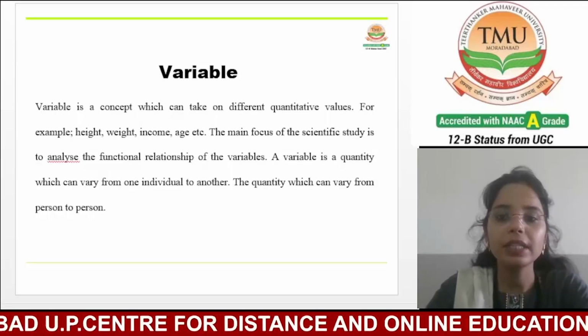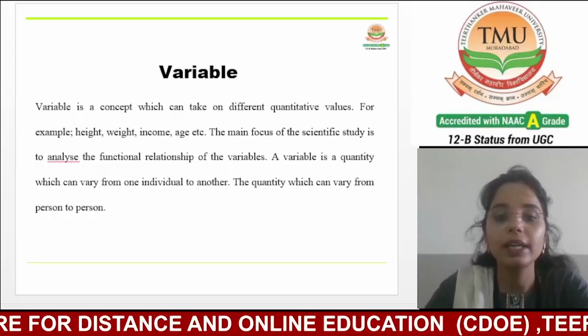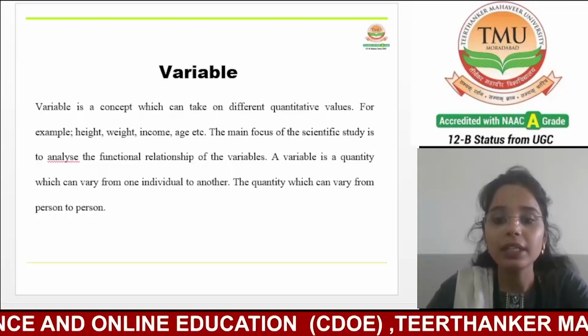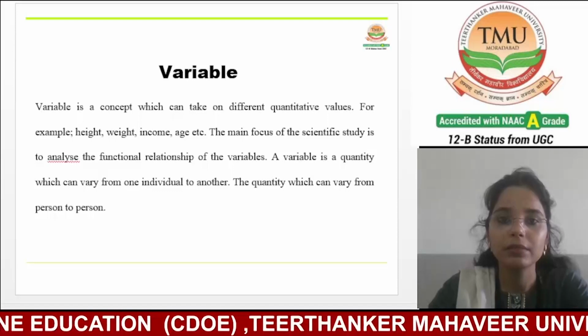A variable is a quantity which can vary from one individual to another, from person to person.